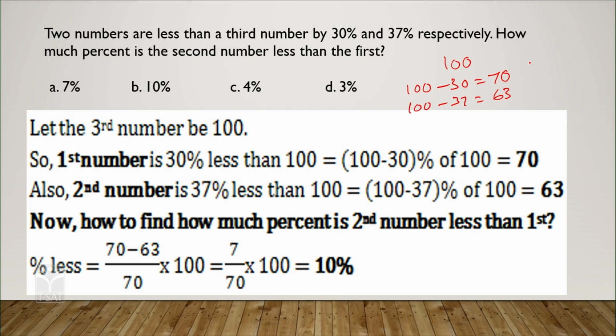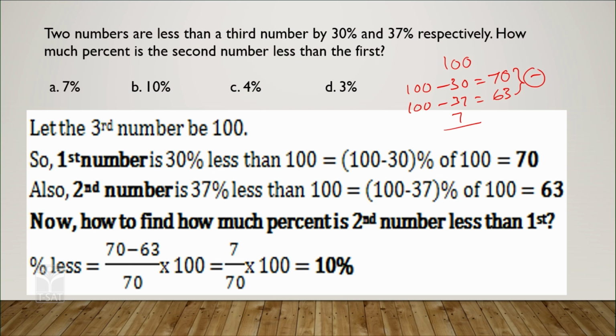Is it clear? Then you have to find the relation between first and second. What is the question? How much percentage is the second number less than the first number? Take the difference of the first number and the second number. The first number is 70, the second number is 63. The difference is 70 minus 63, that is 7.